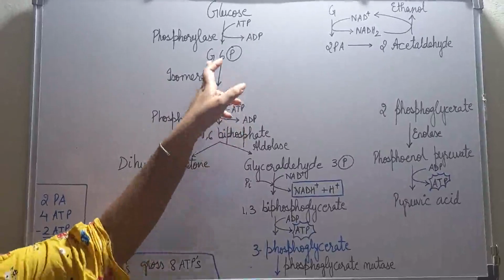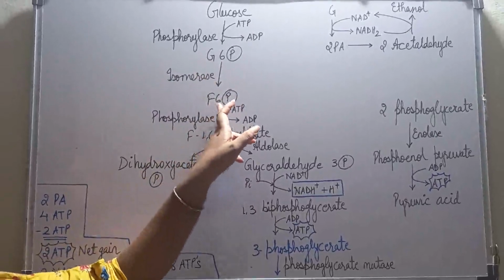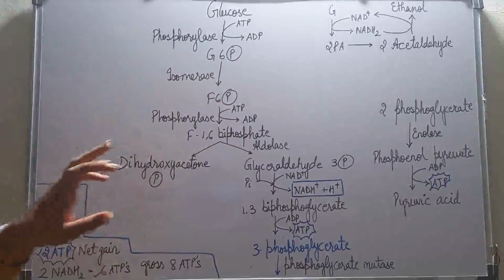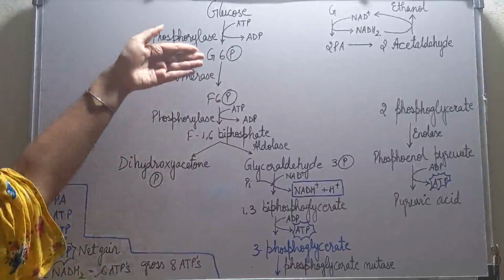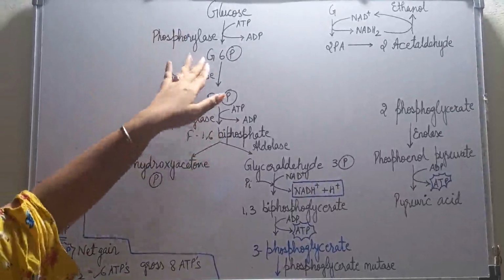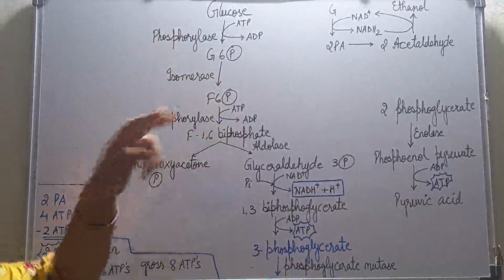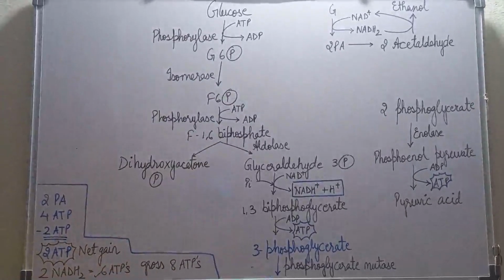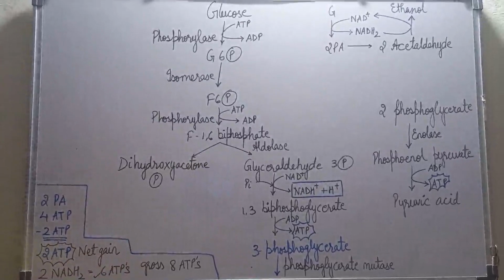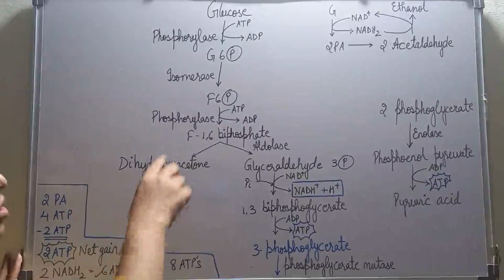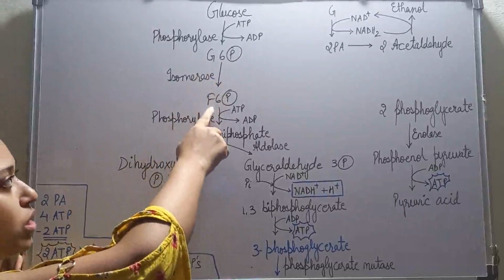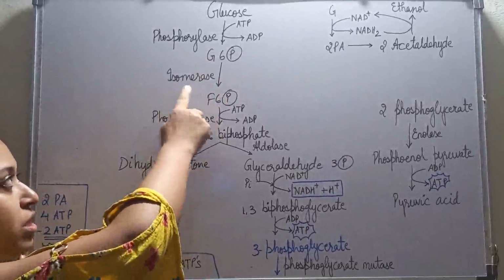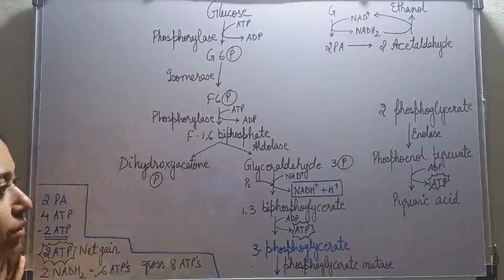Next, glucose 6-phosphate will convert into fructose 6-phosphate. Glucose and fructose are isomers of each other, so just the form will change. Glucose contains an aldehyde group and fructose contains a ketone group. Just the form is changed; otherwise, the rest, all the carbon numbers, remain the same. So this is converted into its isomer fructose with the help of an enzyme, isomerase.